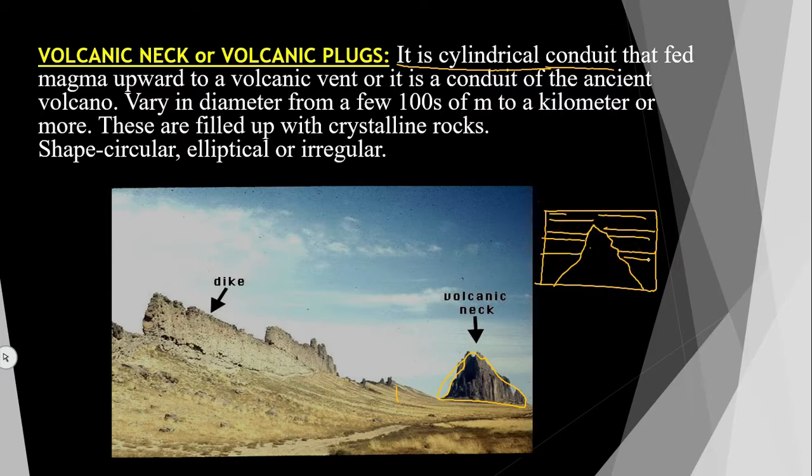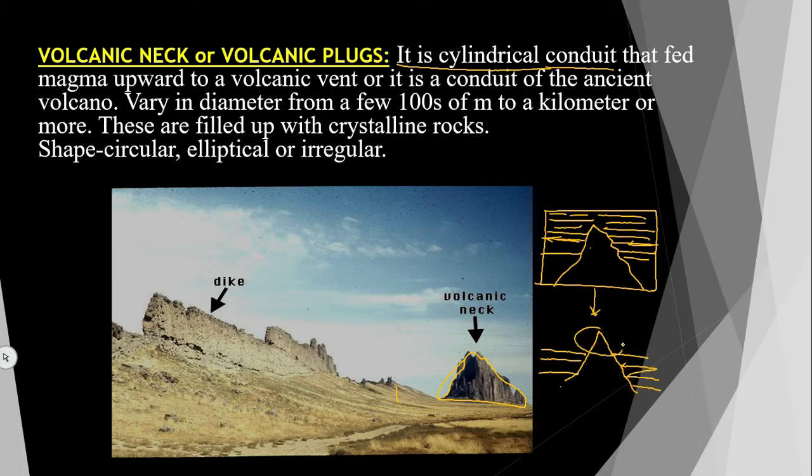Due to weathering, this country rock will vanish, the whole part going up to about here. So, when it weathers out, it looks like this.